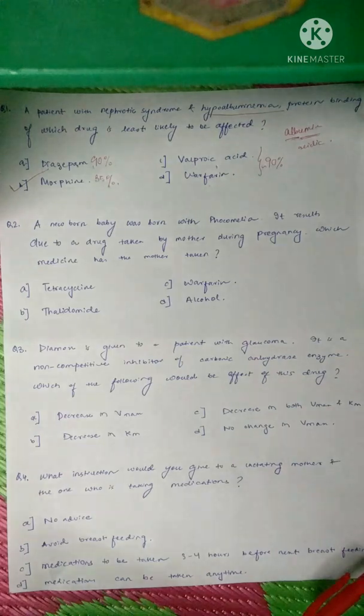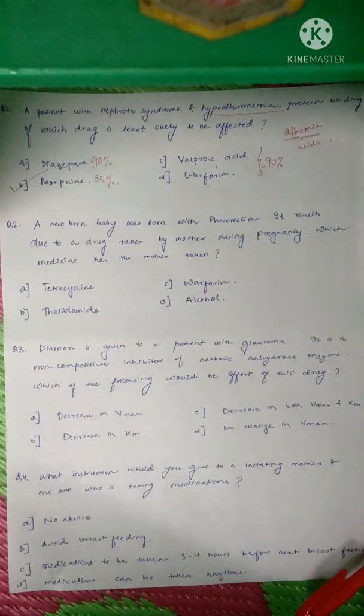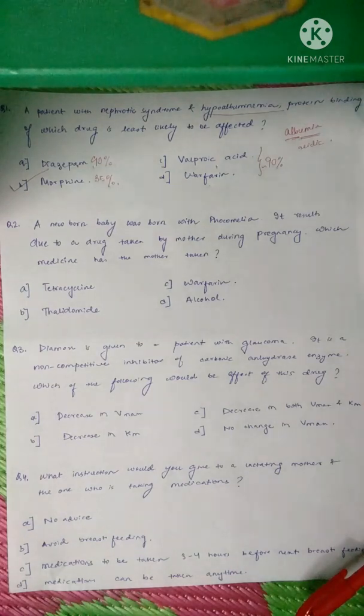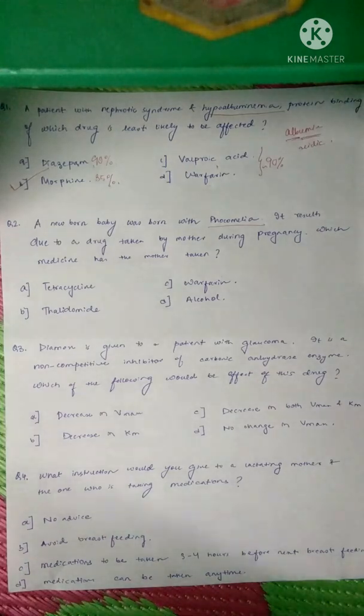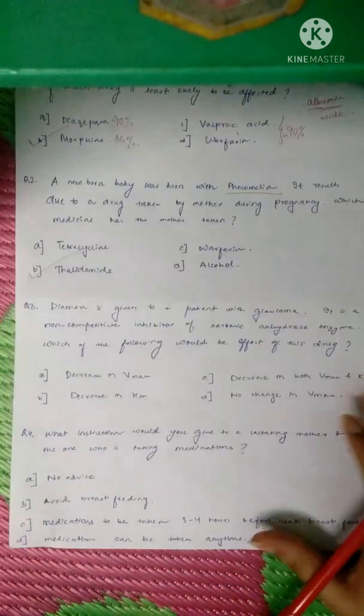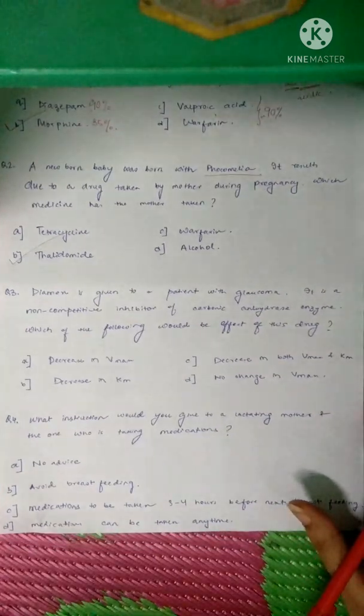Next question. A newborn baby was born with phocomelia. It results due to a drug taken by the mother during pregnancy. Which medicine has the mother taken? Phocomelia is a condition in which there are undeveloped lower limbs and upper limbs and there is fusion of the fingers. Okay. So this is a factual question: if a mother has taken thalidomide during pregnancy, then the newborn baby will present with phocomelia. So the answer should be thalidomide.